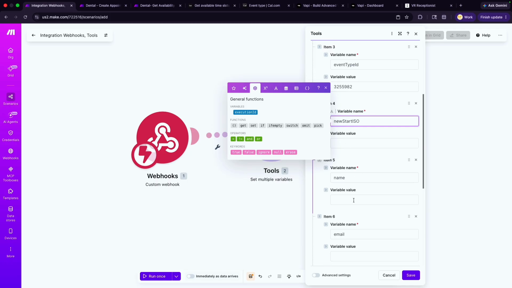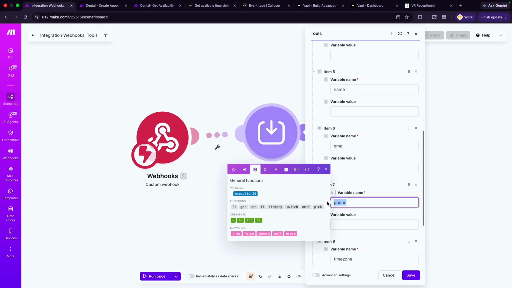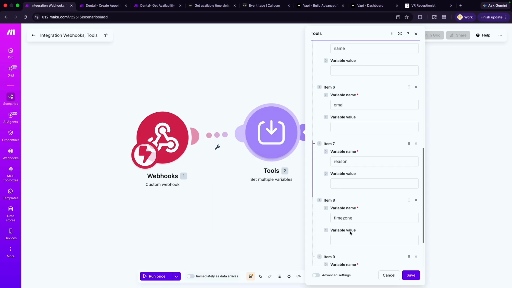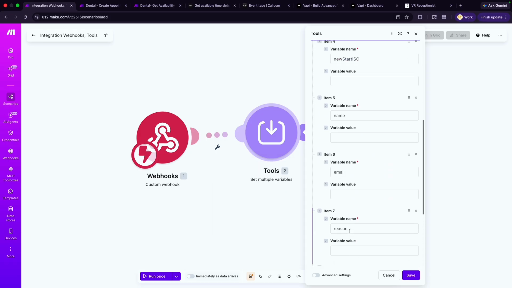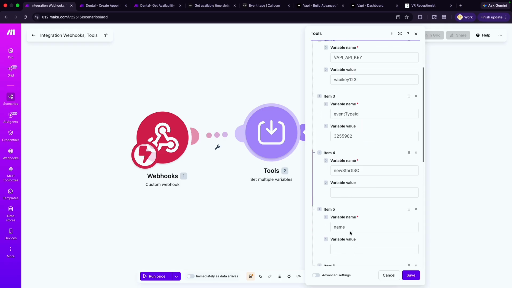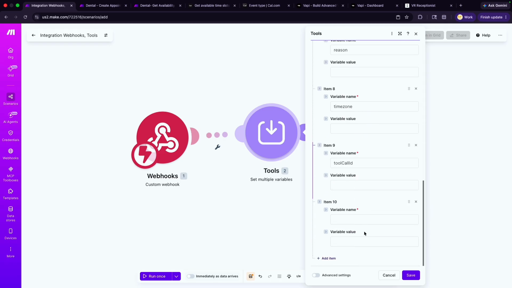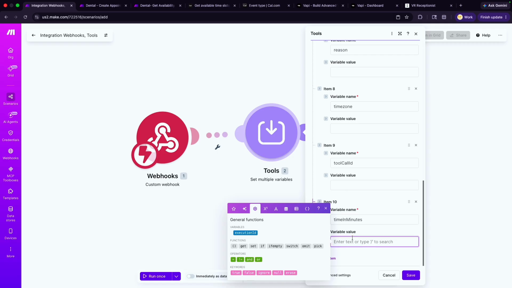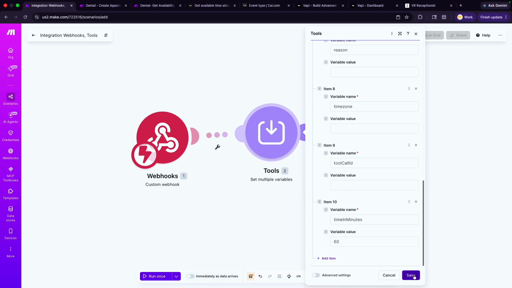We need the name, the email, and the reason for them rescheduling. You need a call ID. And then we also need the duration, which is basically, instead of duration, what you want to put here is time in minutes, and then we want to say 60. Okay, and then we will save that.